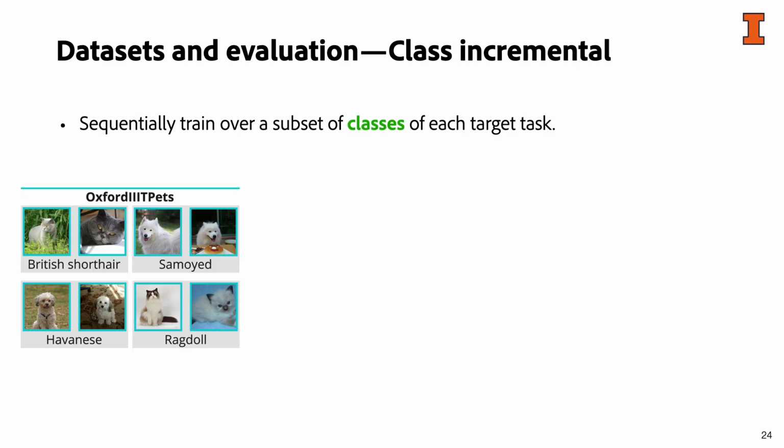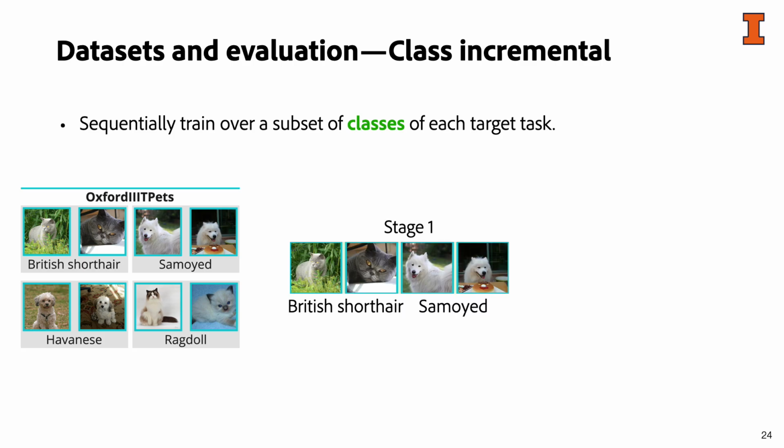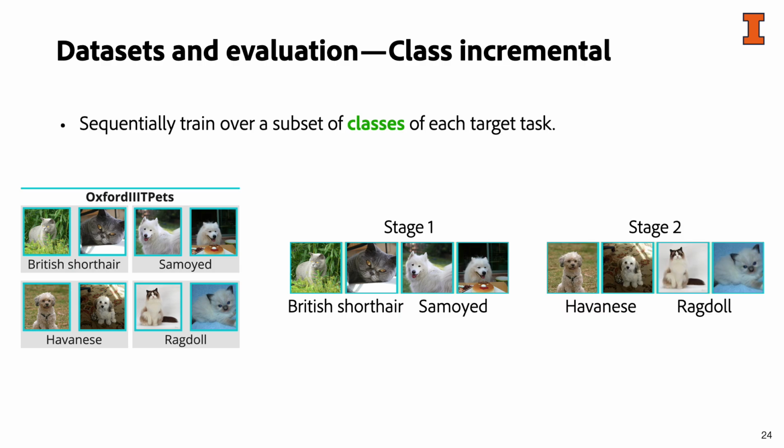The class incremental scenario splits an individual task into several stages, and the split is driven by labels, so each split has no overlapping classes with other stages. The model is trained sequentially on these splits for each individual target task. We average the accuracy on each target task after each stage as the performance of the model in that stage.